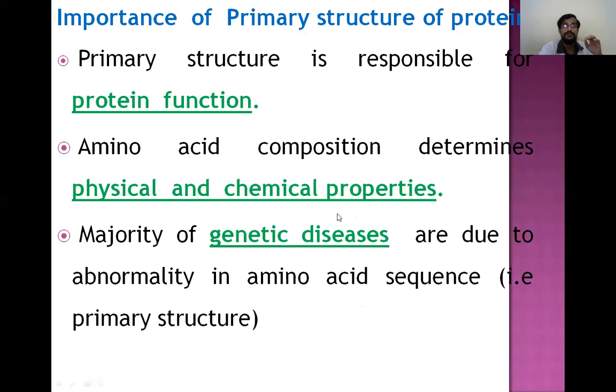Coming to the importance of the peptide bond, the important thing is protein function. Most protein functions depend on the peptide bond and the primary structure, the linear sequence. Most of the physical and chemical properties of proteins also depend on the primary structure. One more clinical aspect is that genetic diseases also depend on the primary structure only, the sequence of amino acids.